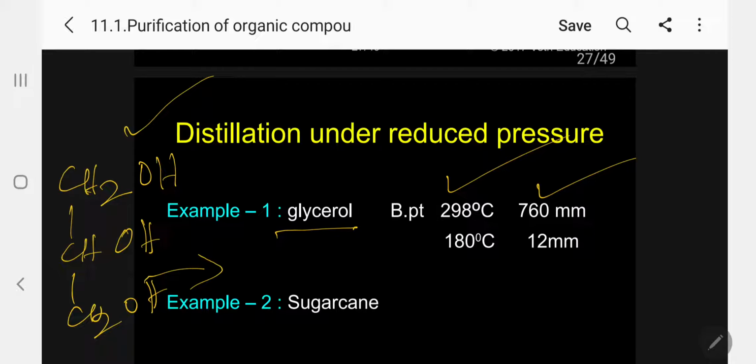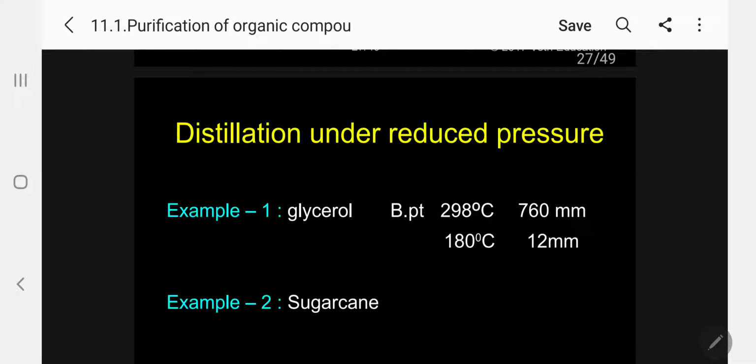When you heat to 300 degrees, water will be lost by dehydration. So what will happen now? The entire compound will decompose. We will not get glycerol in the collection; a somewhat charred form will result. So what do we have to do in that case? We have to distill under reduced pressure.